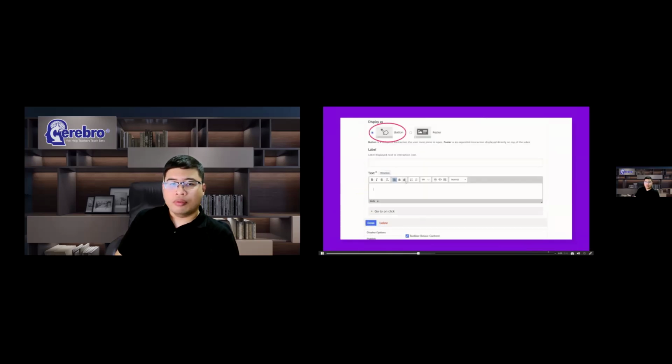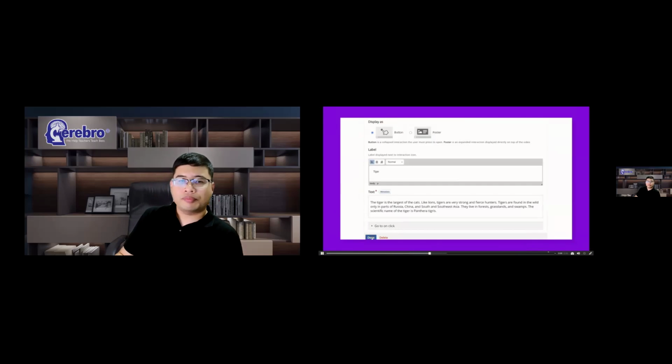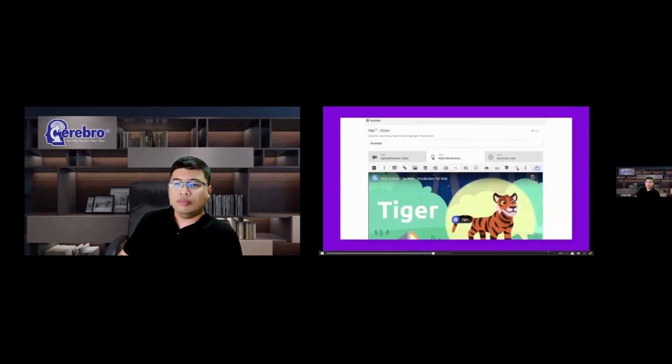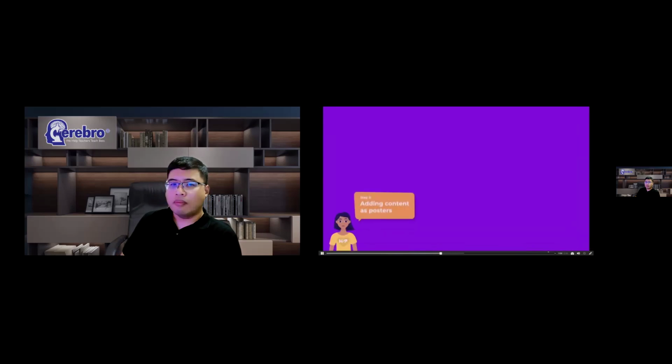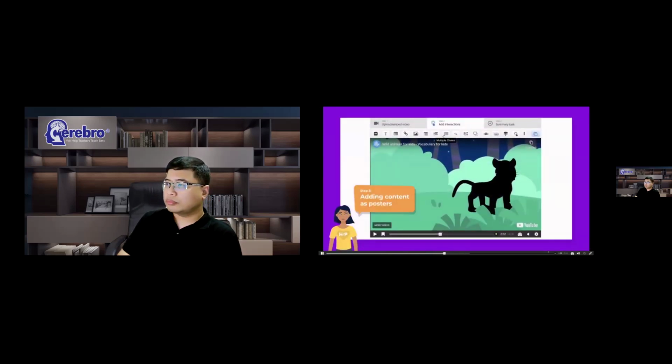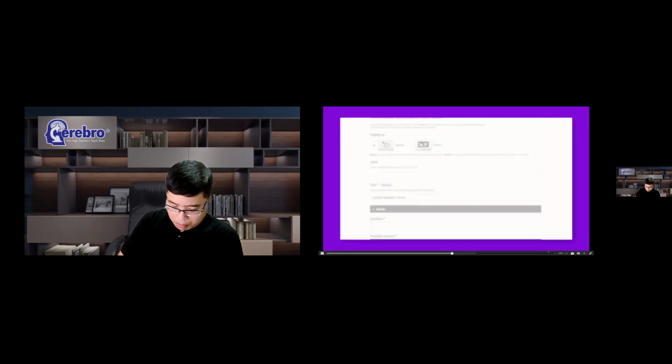You can insert content as buttons if you want to make the content optional and not necessarily interrupt the user or viewer. If you want to make sure that the viewer sees the content, insert it as a poster.